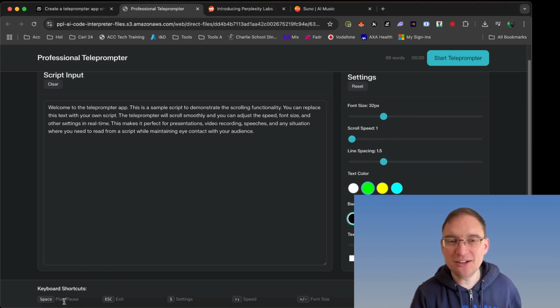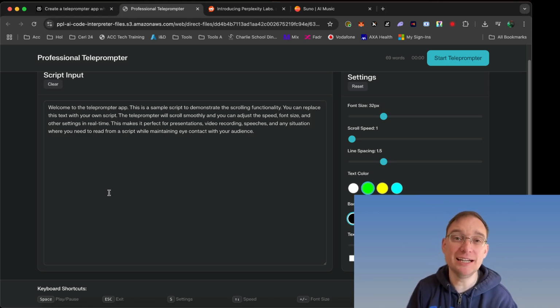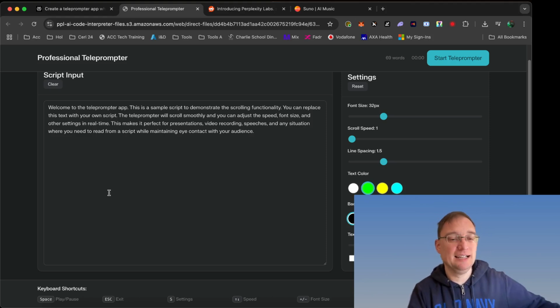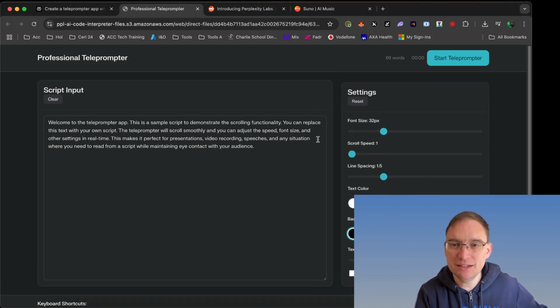How much would it cost to have a professional teleprompter that you had to purchase as an app on the App Store or on a website with a subscription plan that you're paying, what, 20 quid every month for, whereas you can just pay $20 and have this do anything for you? I mean, that's amazing. Absolutely amazing. So we've got space for play and pause, escape. Obviously, you have to test it. You've got to make sure it's correct.